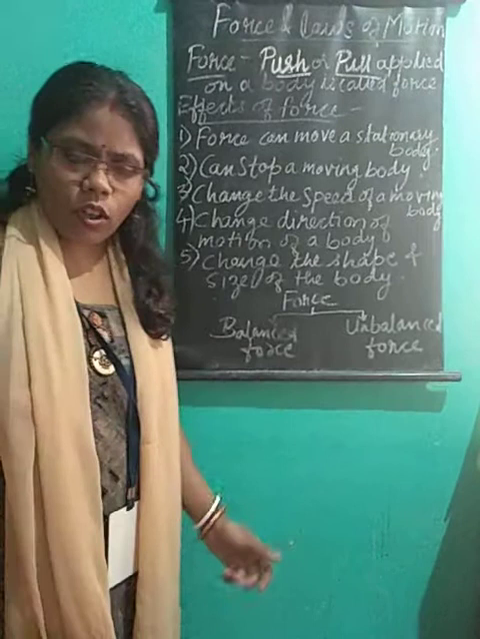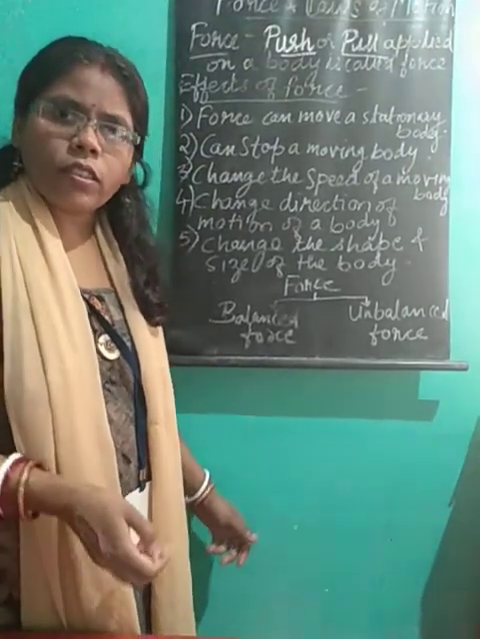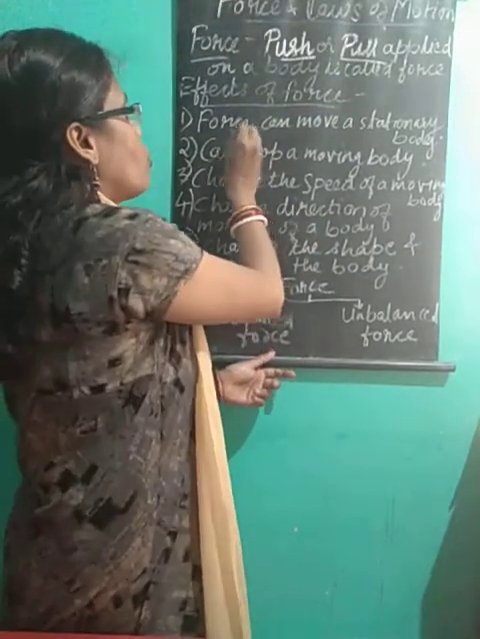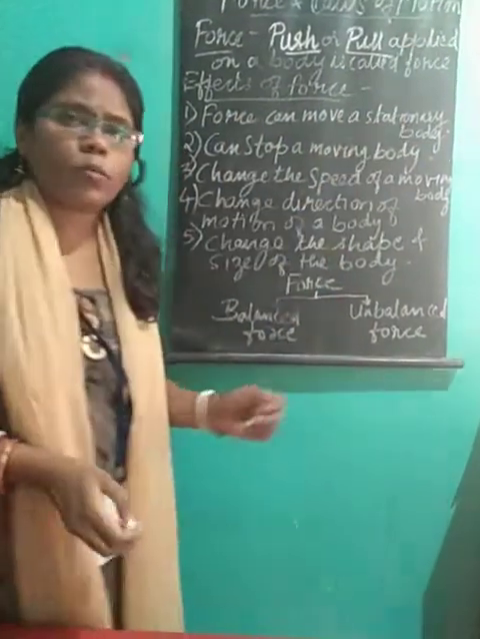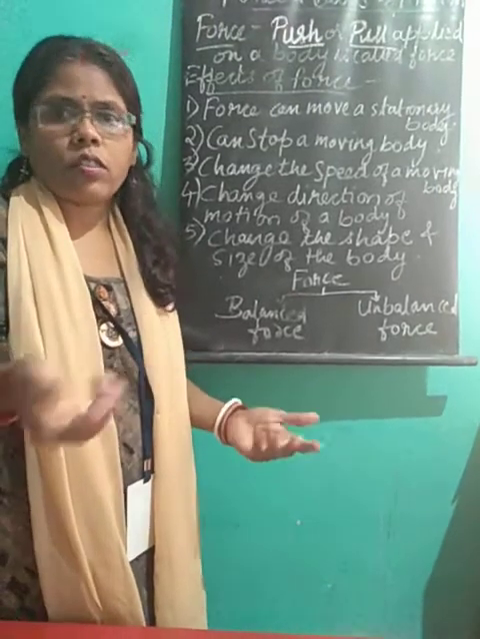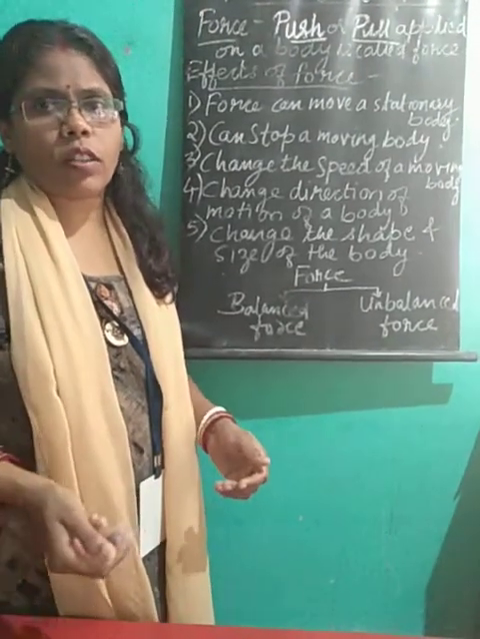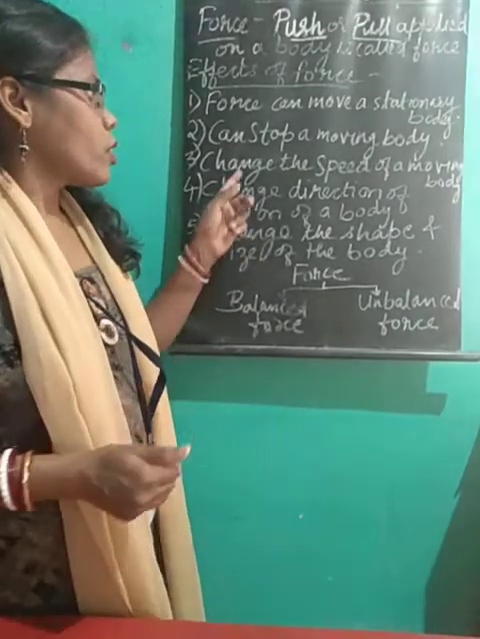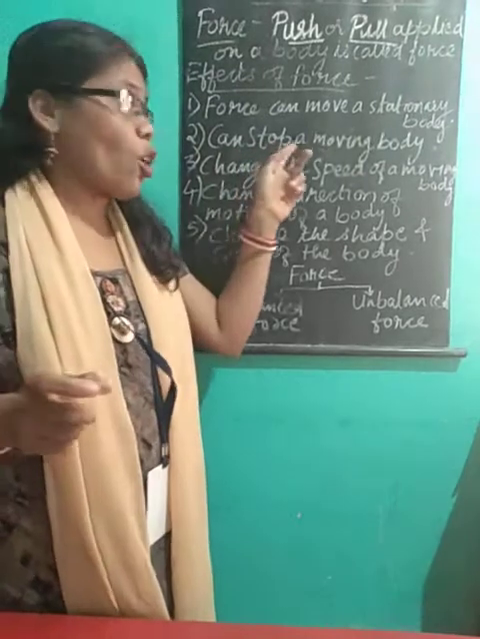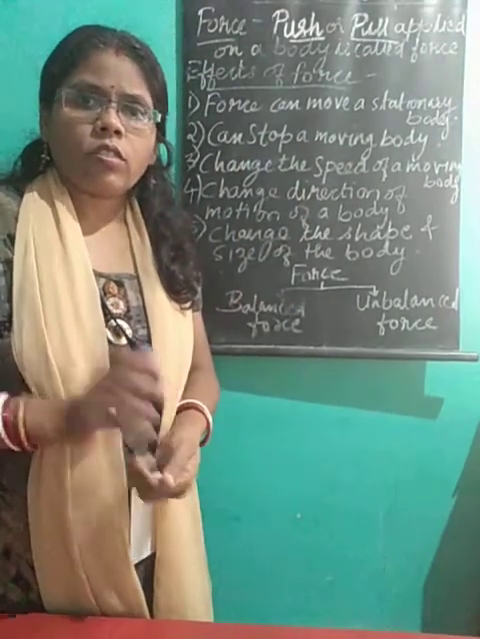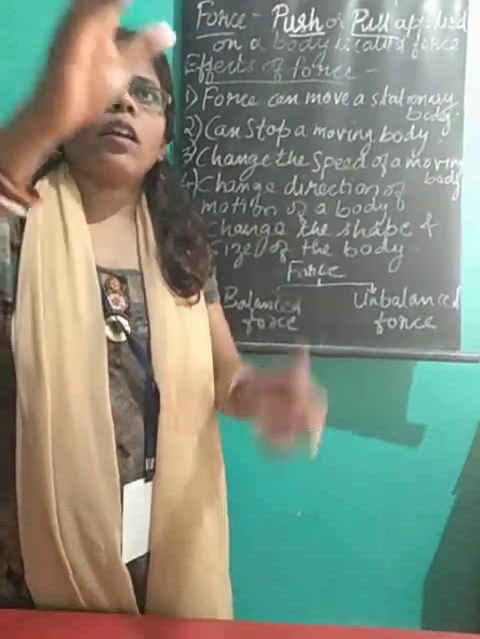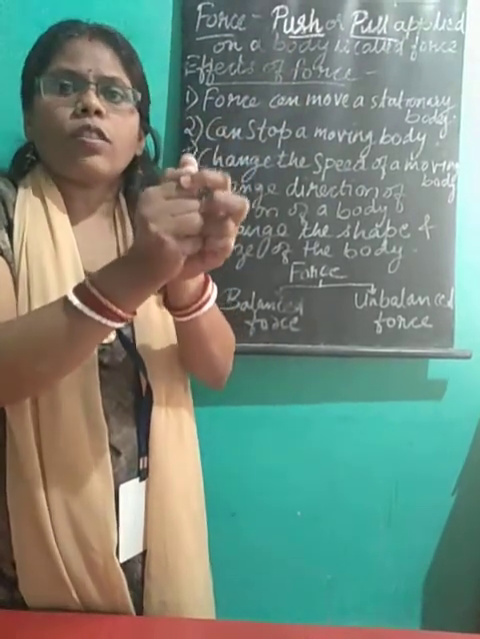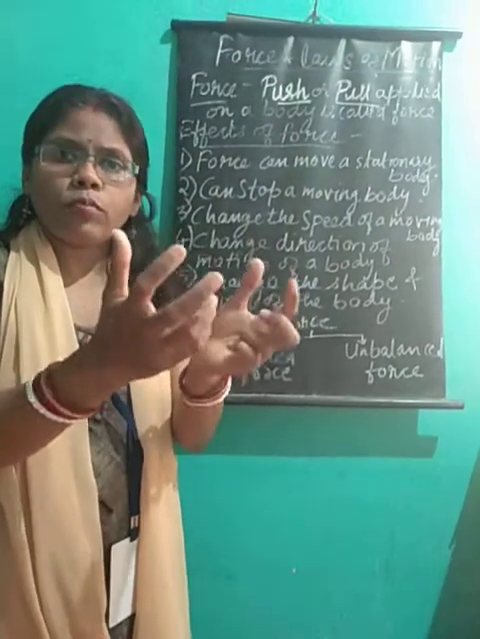Just now when I pushed the pen, what happened? The pen started moving. So when we apply force, force can move a stationary object. When we push a stationary object, it will start to be in motion, or it will move. Second, it can stop a moving object. Think, I throw a ball and someone catches it. So by applying force, we are catching the ball. So we can stop the moving object.